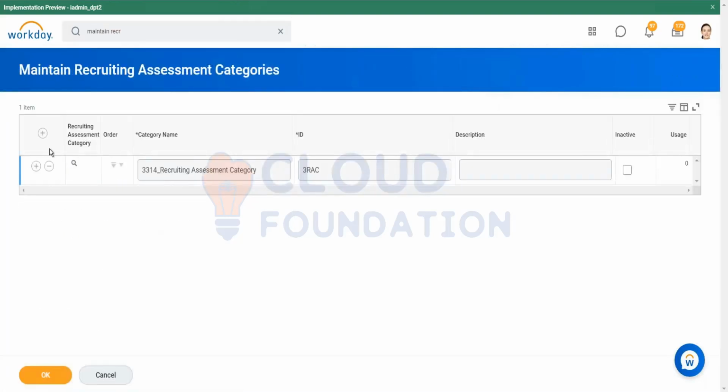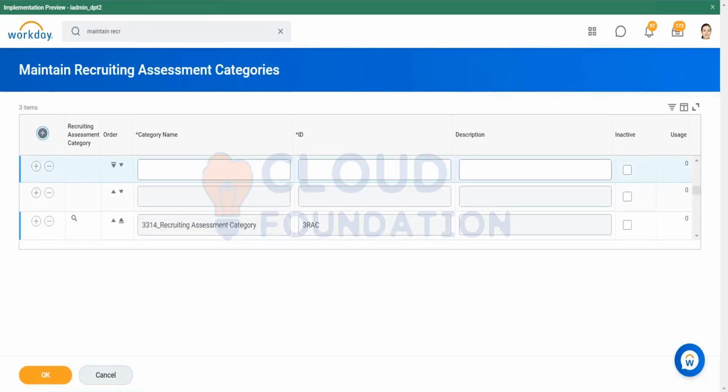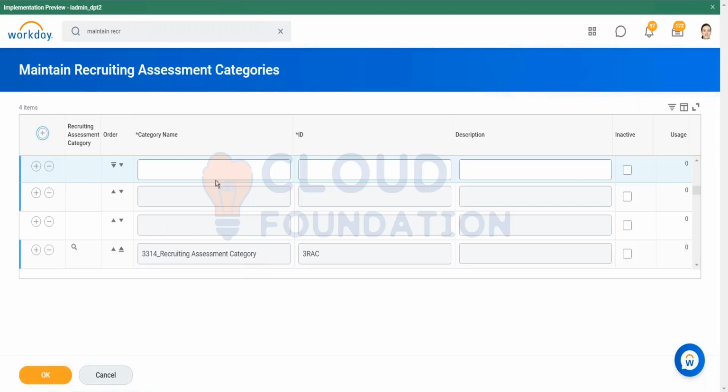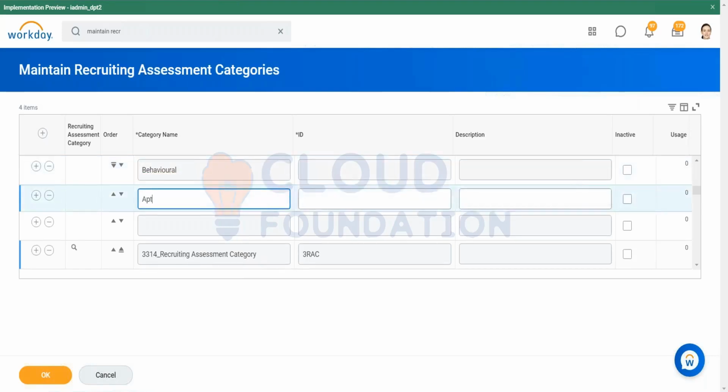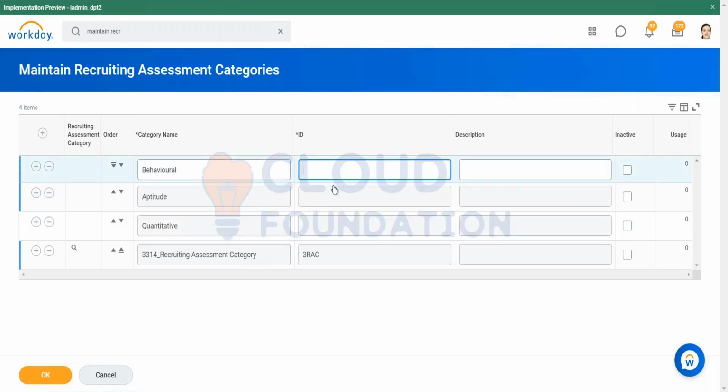over here in this tenant, it is not configured. We can give behavioral, aptitude, then quantitative. Any ID we want to give, we can give it.